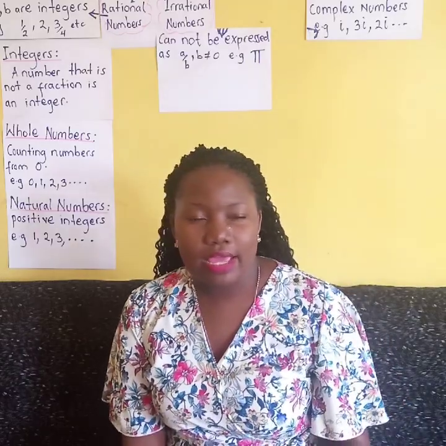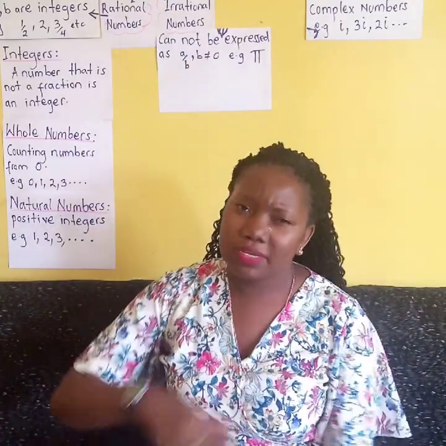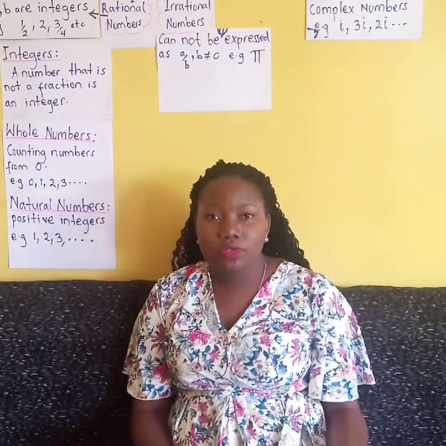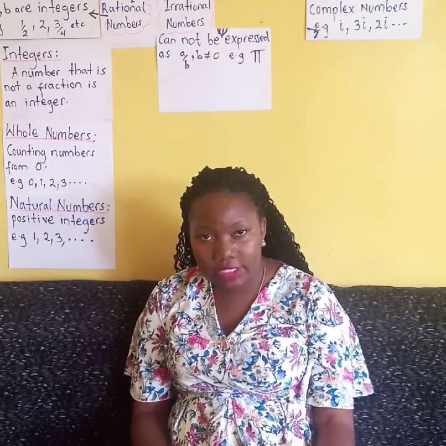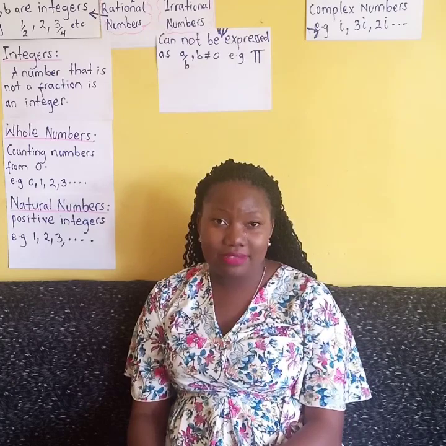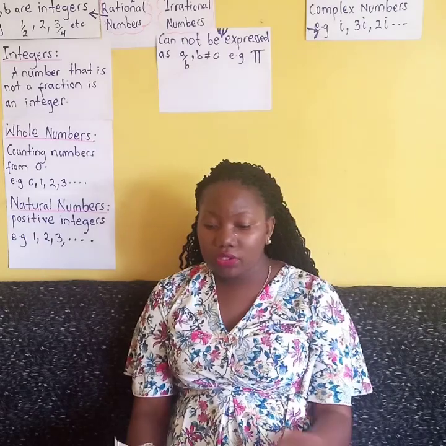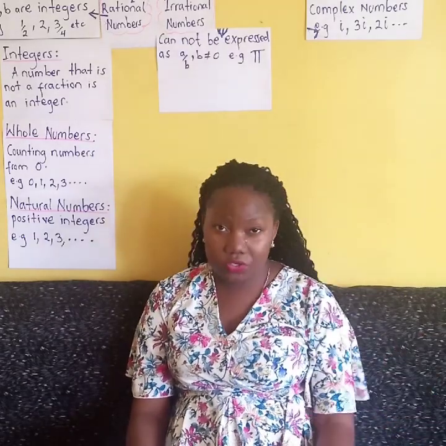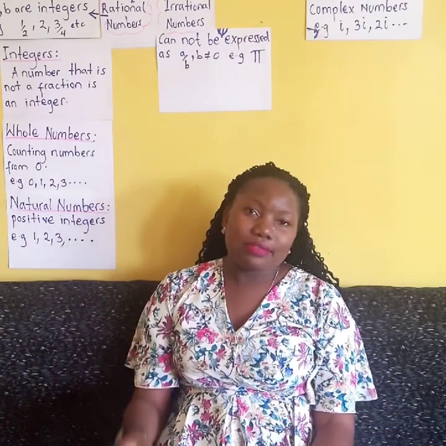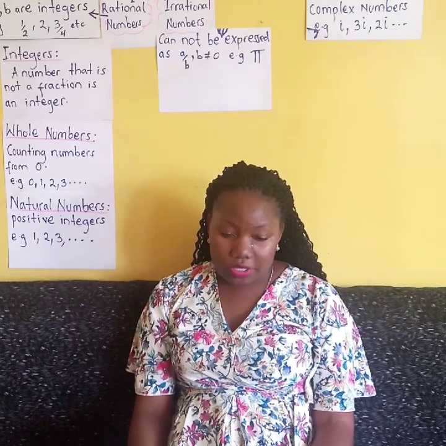So I express that root 3 as a decimal, then with the root 2, and then add it up. I'll end up getting something so big, implying that my calculations are not going to be simplified, they're going to become complicated. So the basic importance of surds is to simplify calculations. Even engineers, when they're making building calculations, for example, bridges, it is easy for them to use surds so that their calculations can be precise and accurate.